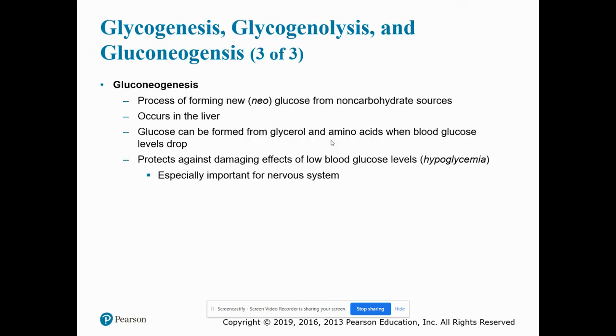Gluconeogenesis is the process of forming new glucose from non-carbohydrate sources, and this is going to occur in the liver. Glucose can be formed from glycerol and amino acids when blood glucose levels drop. And remember, glycerol is a component of triglycerides. Triglycerides consist of a glycerol molecule and 3 fatty acids, and amino acids are the building blocks of protein. And this is going to help protect against the damaging effects of low blood glucose levels, also known as hypoglycemia. And this is especially important for the nervous system.